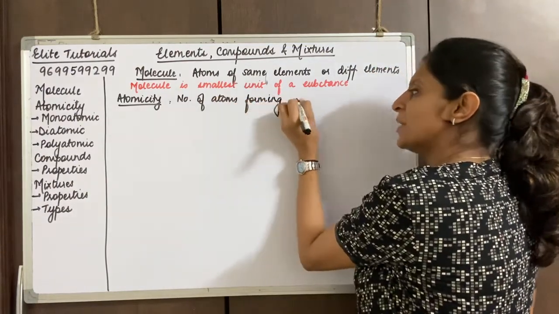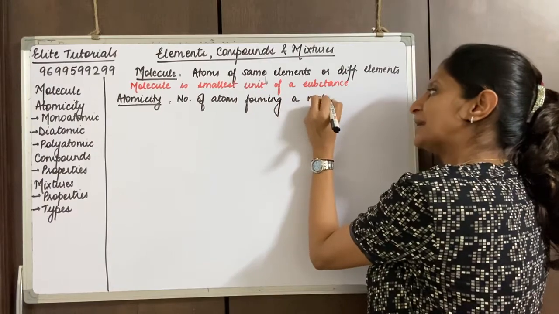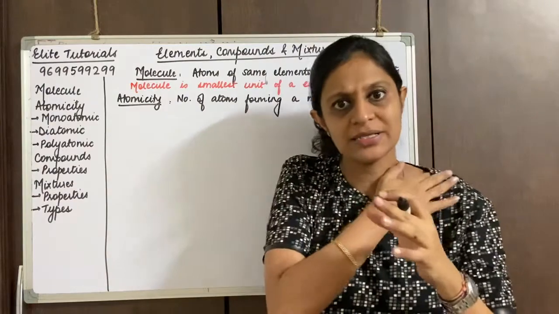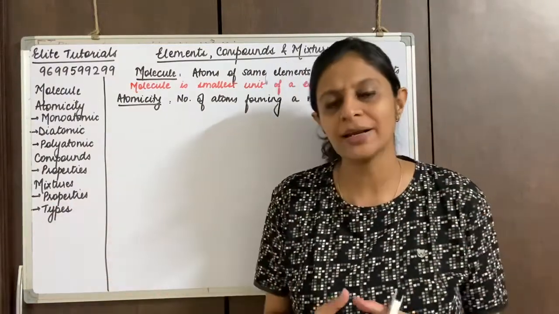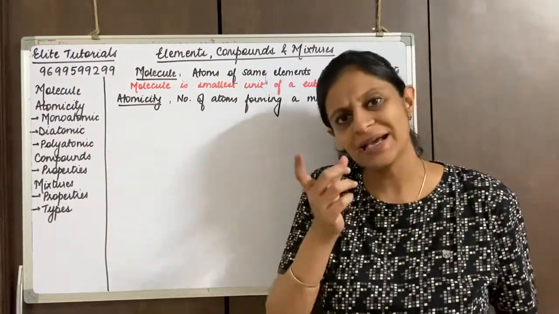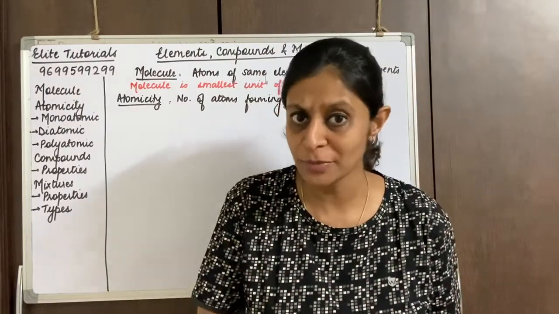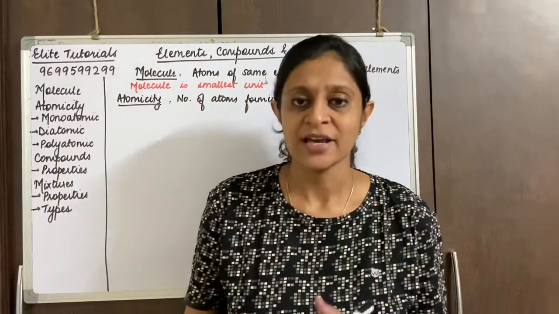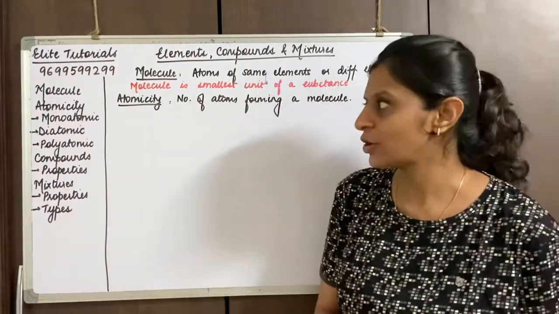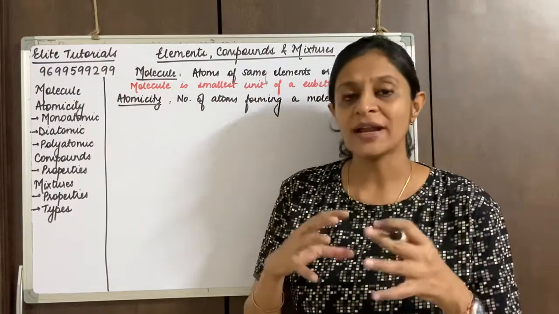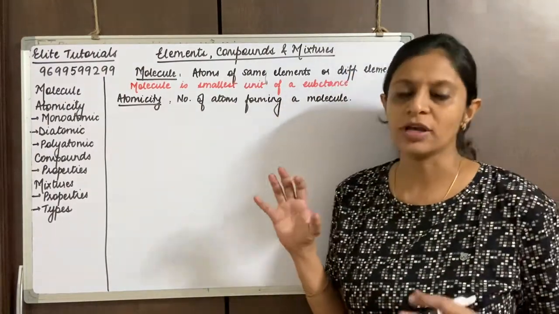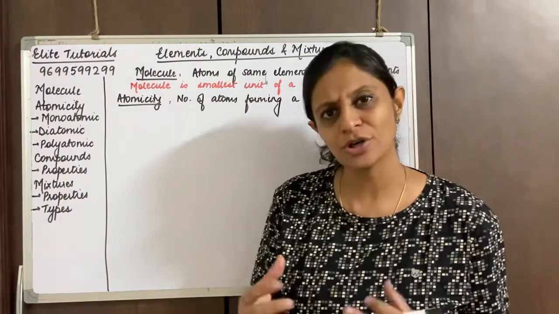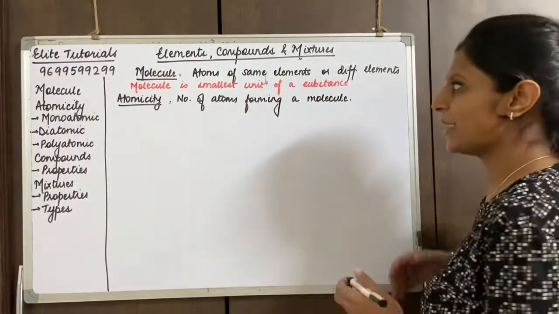If you can recollect, when we were talking about metals, non-metals, metalloids and the noble gases, we made a comparative chart, and in the last line I had specified monoatomic, diatomic, and I told you we'll do that in much more detail when we study molecules. So we are already on that topic now: the number of atoms that combine to form a molecule. Before I explain this topic, let me give you a few examples. I'm sure with the examples you will understand it a little better.